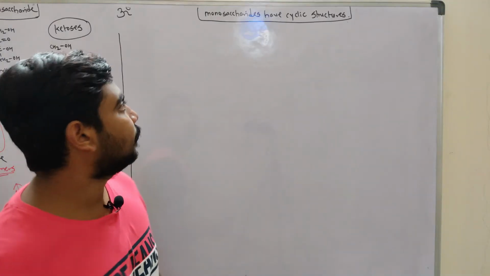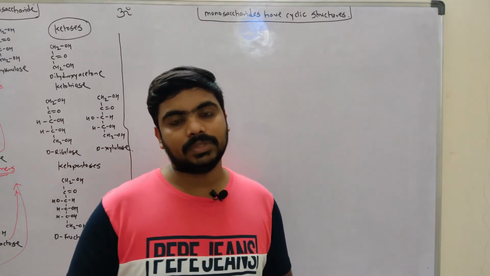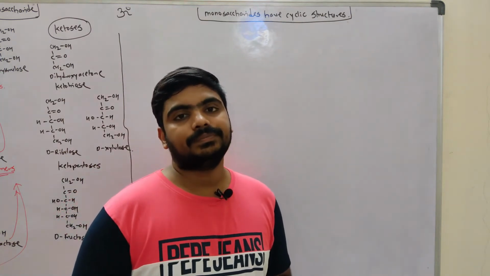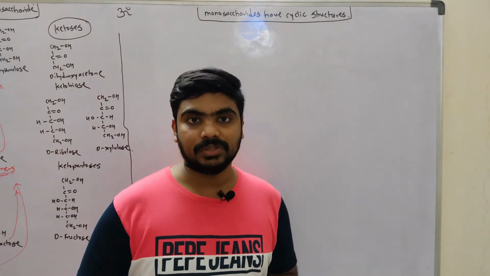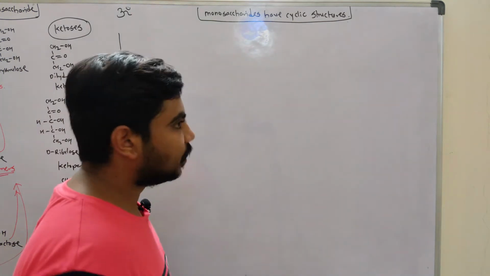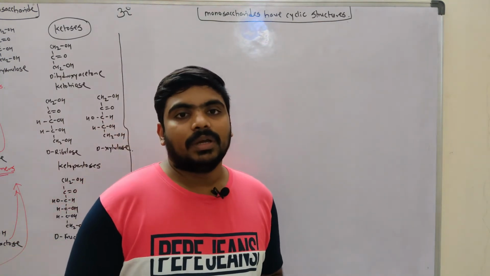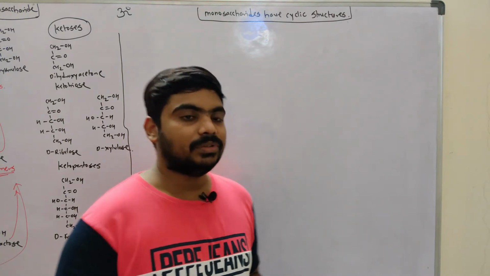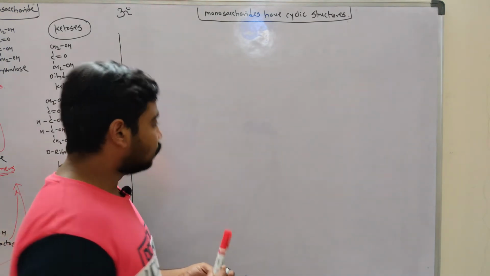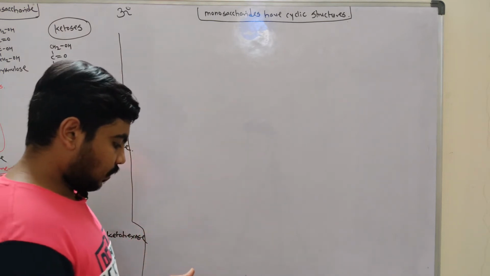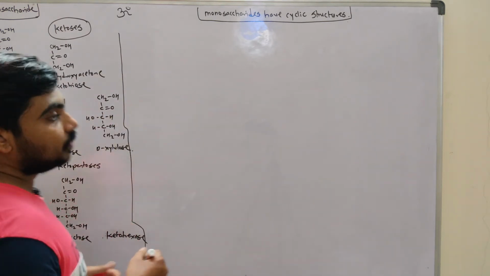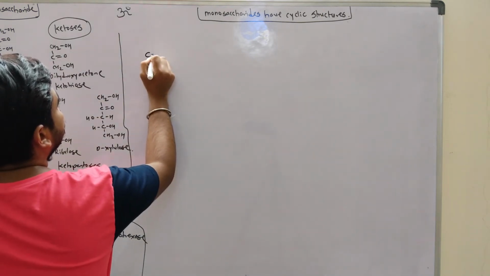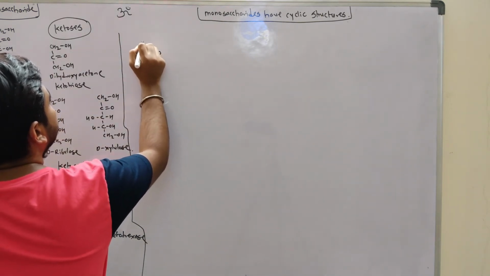So now we will see another topic of monosaccharides. We have seen the linear structures of monosaccharides, but in aqueous systems, in living systems, the monosaccharides have cyclic structures. They are not in linear form, they have cyclic structures. I will explain how they form these. We'll start with the glucose structure.